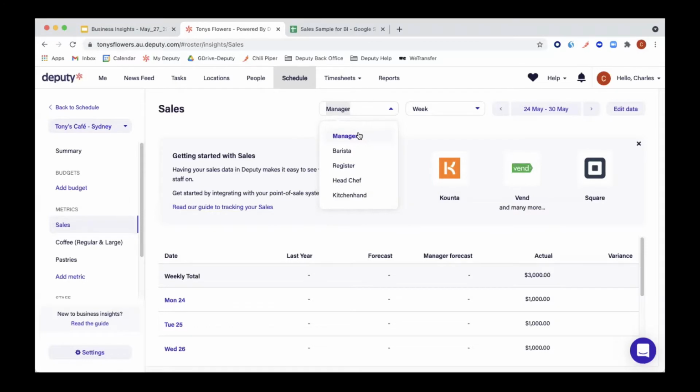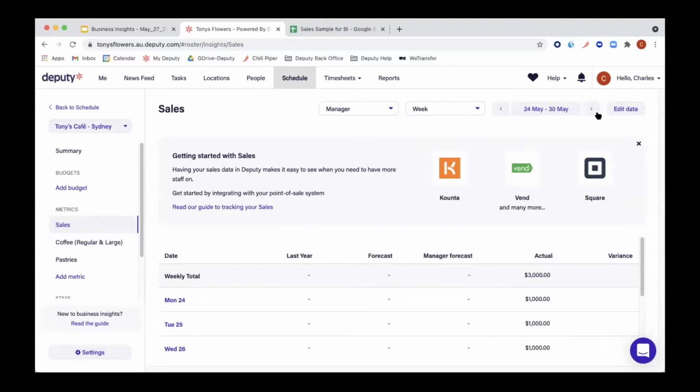If you do not need sales per area, you can either create a sales area within your schedule or just put all your sales in one area. Here, in our case, we'll just select the manager area. You can also select to view it by day, week, 2 weeks, 4 weeks, and a month. And you can select the dates here.